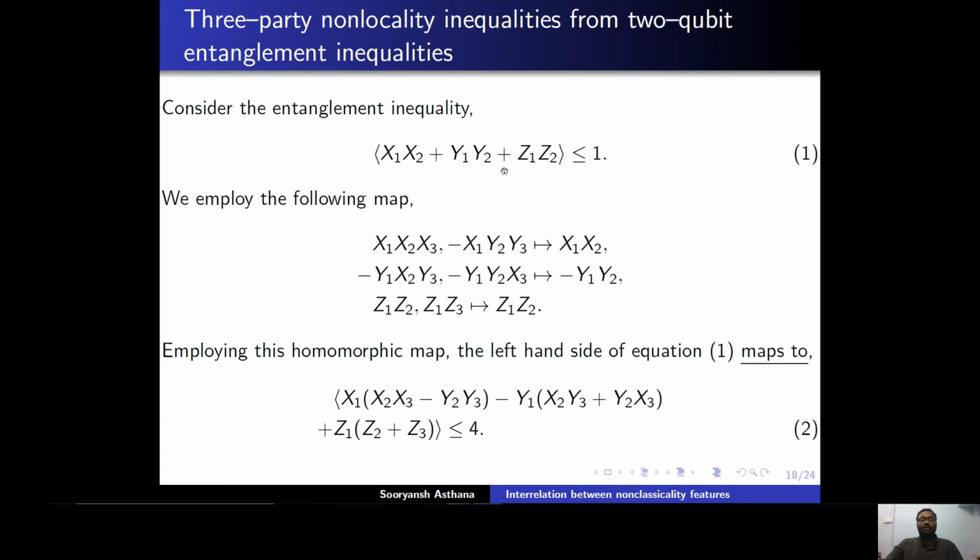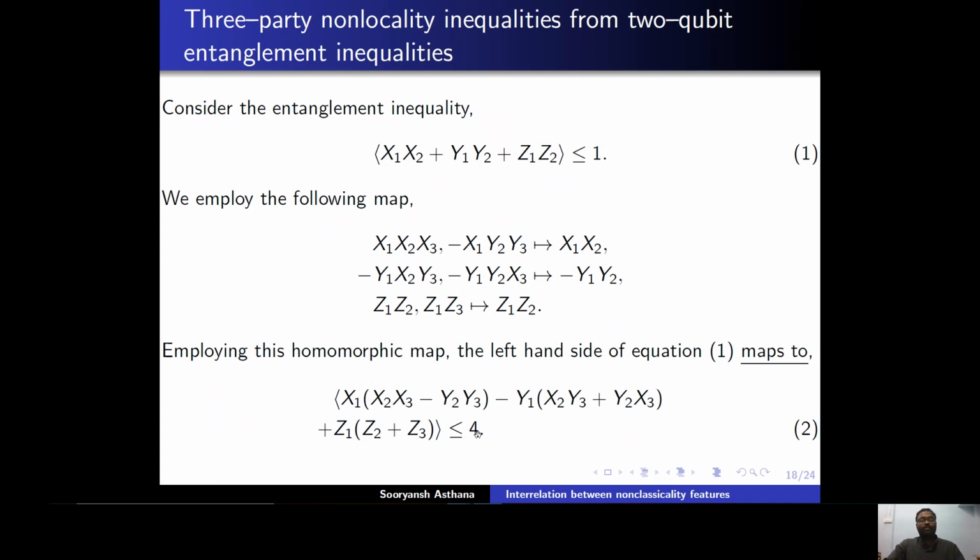This optimal entanglement inequality, x1 x2 plus y1 y2 plus z1 z2 bounded by 1, and we employ this homomorphic map in which x1 x2 x3 minus x1 y2 y3 map to x1 x2, and other two mappings have also been shown here. So this is the stabilizer group of the GHZ state, which is on the left, and this is the stabilizer group of the Bell state, which is on the right. And when we apply this homomorphic map, this is the inequality that we get. So this is the non-locality inequality.